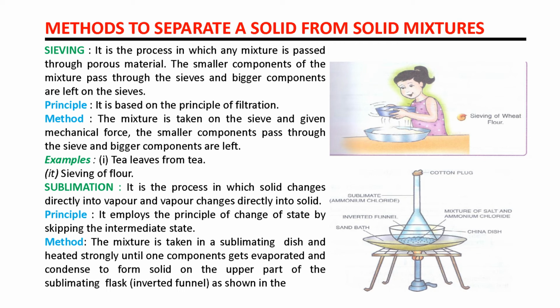Principle of this method: it employs the principle of change of state by skipping the intermediate state. I have already told you that there is no intermediate state. That's why it is based on the principle that in this change it skips the intermediate state. Method: the mixture is taken in a sublimating dish. You can see in the diagram. The mixture is taken in a sublimating dish and heated strongly until one component evaporates and condenses to form solid on the upper part of the sublimating flask. So you can see in the picture.